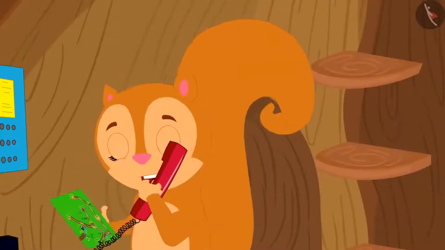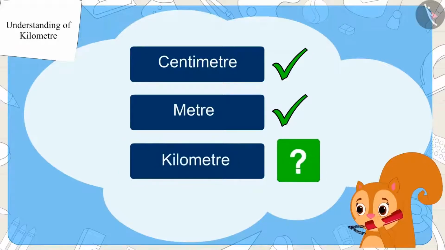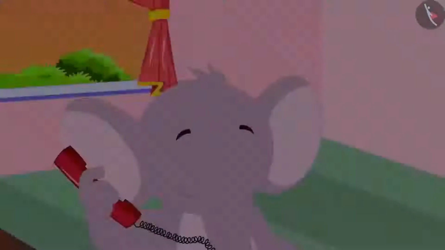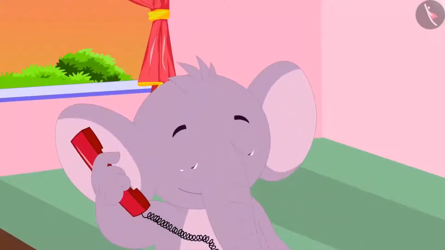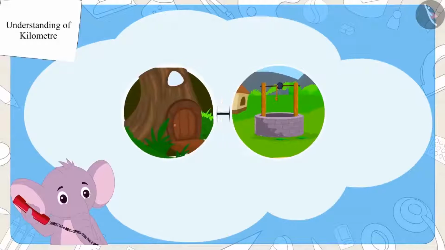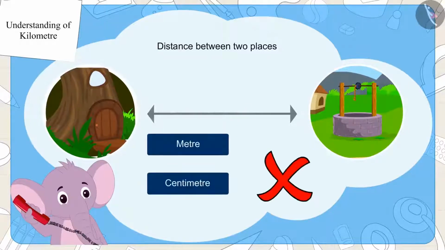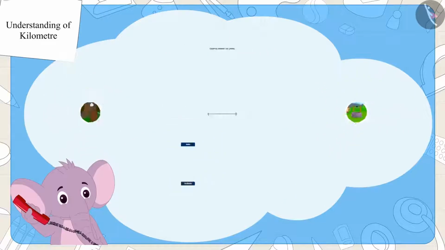Chanda was surprised. I have understood about centimeter and meter. Now, what is this kilometer? Appu explained it to Chanda. Look, Chanda, since the distance between the 2 places is a lot, we cannot measure them in centimeters or meters.